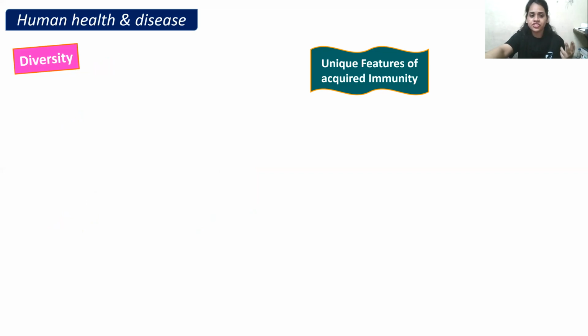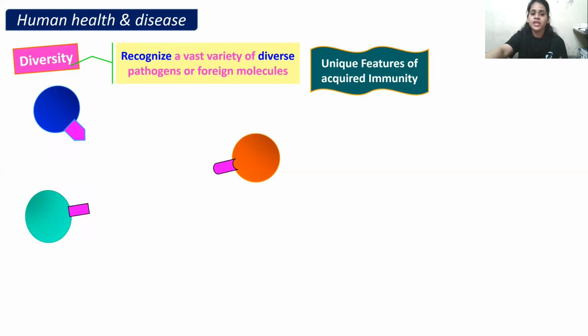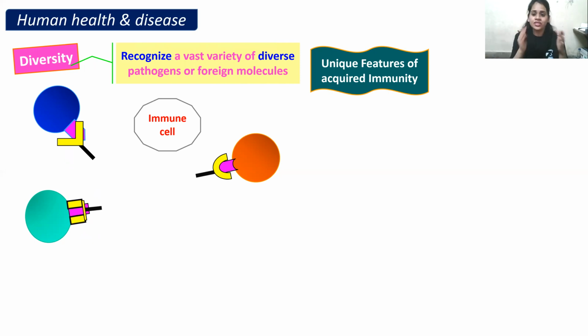Now, the second feature is diversity. What does diversity mean? To recognize a vast variety of diverse pathogens or foreign molecules. The body should be able to recognize these various types of foreign molecules or pathogens, and accordingly produce antibodies. Can you see how the identification marker and the antibody are getting attached?